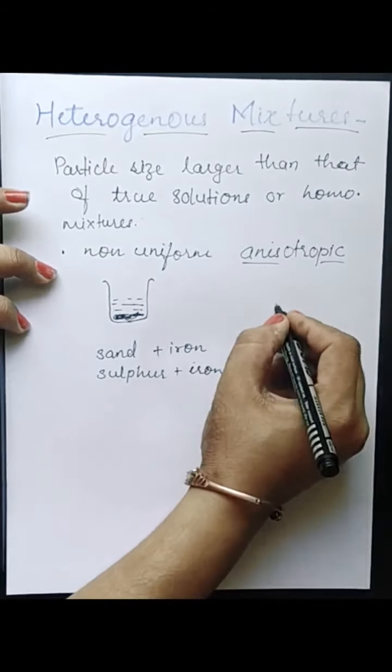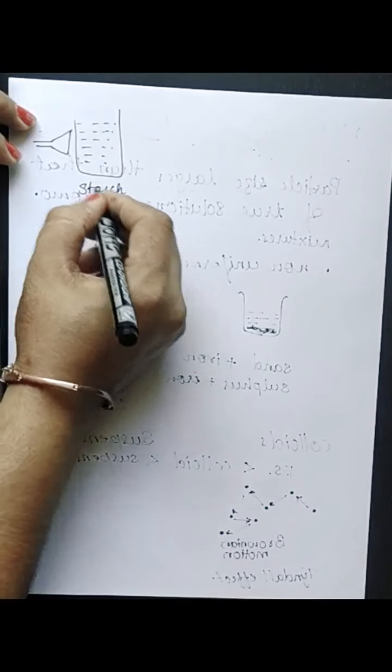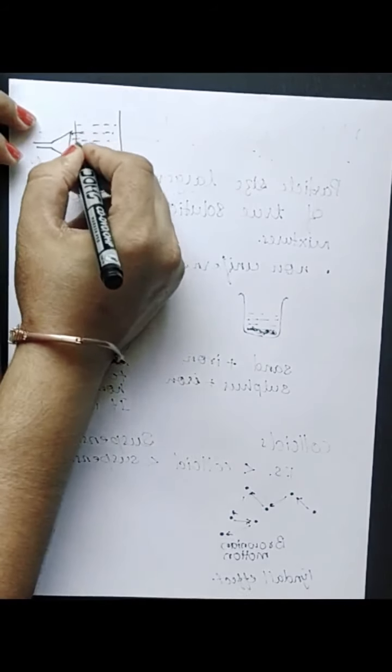Let us see. In Tyndall effect we pass a beam of light through them. Suppose this is a colloidal solution, say a starch solution, and we pass the light through it, then we'll find that the path of light is visible.